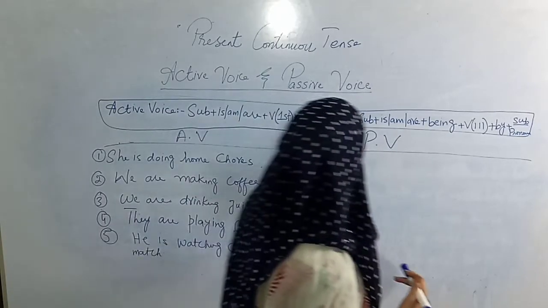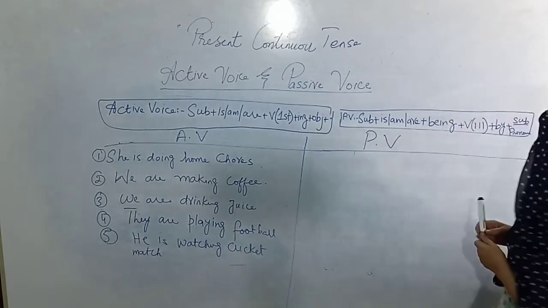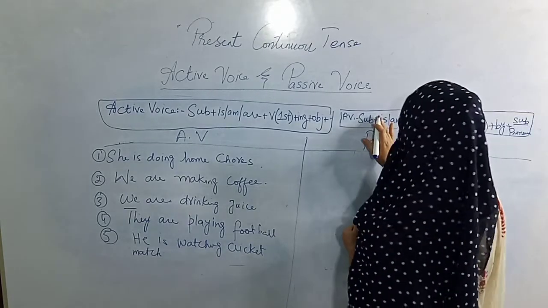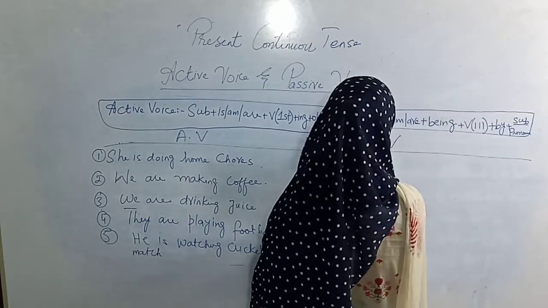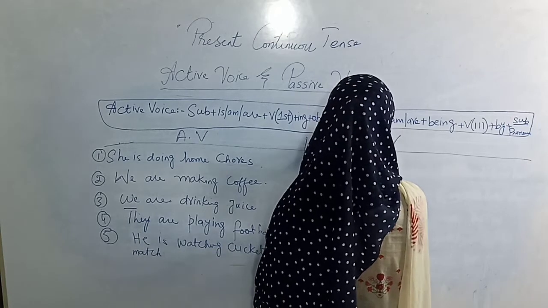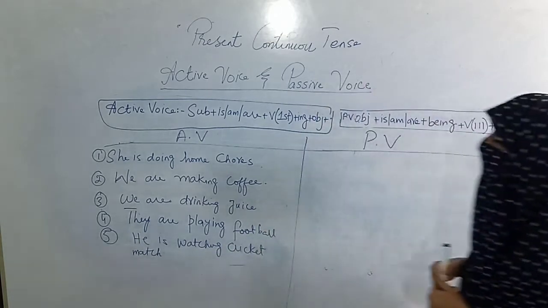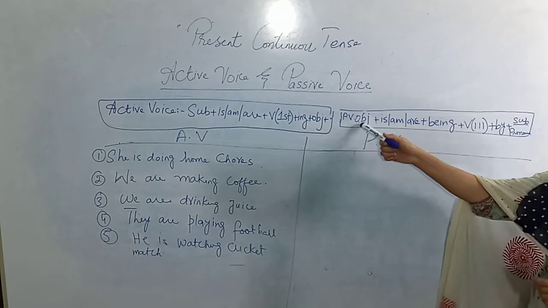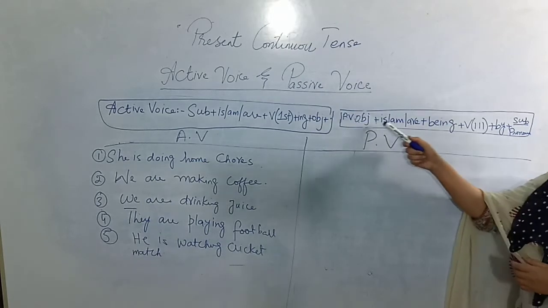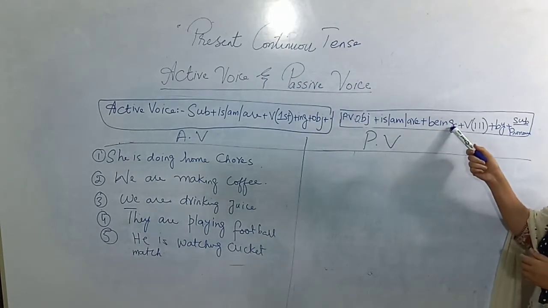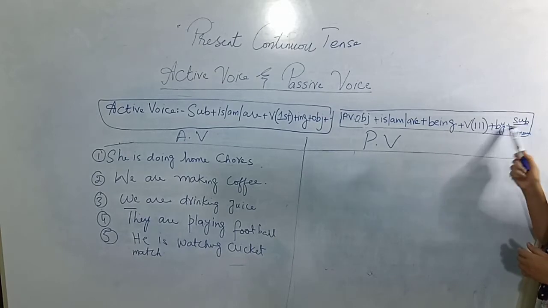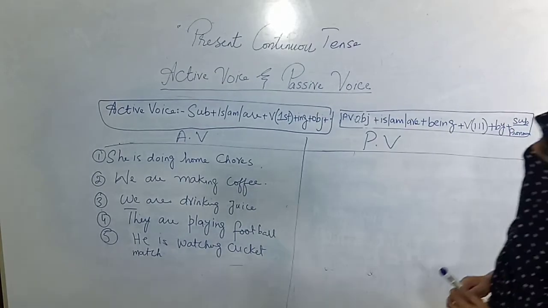When you make the passive voice formula, sorry, I have written it wrong here, because the object will come first. In passive voice, you write the object first, then is/am/are, then being, then verb third form, by, and the objective pronoun. All right.